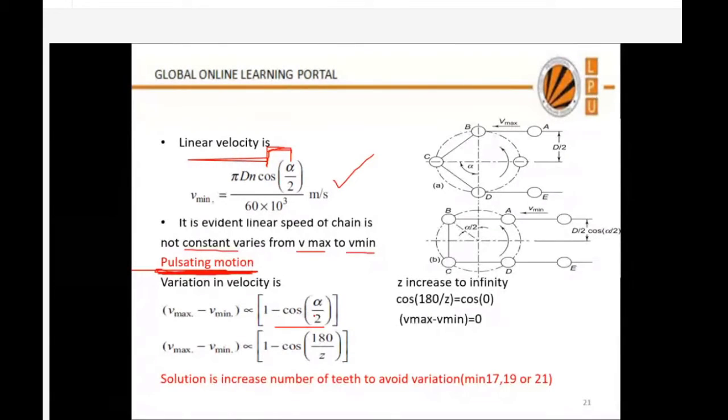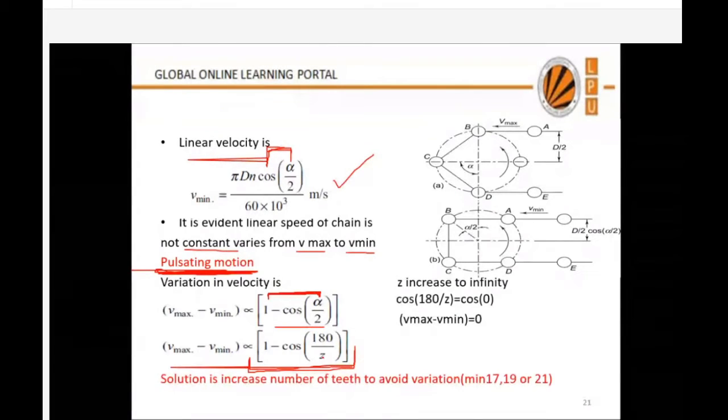If I can reduce this term, 1 minus cos alpha by 2, if I make it in such a way that it becomes 0 or close to 0, then the variation will always be lesser. Now, alpha value is 360 by z. If I put alpha as 360 by z, this term becomes 180 by z. I want that this term should be minimum. 1 minus cos alpha by 2 should approximately reach 0. So what should be the value of z? Should it be more or less? Please tell me, because z is the only variable here, the number of teeth of the sprocket.